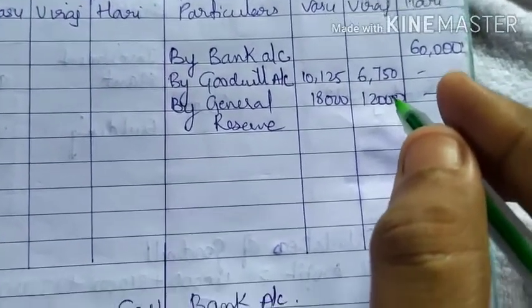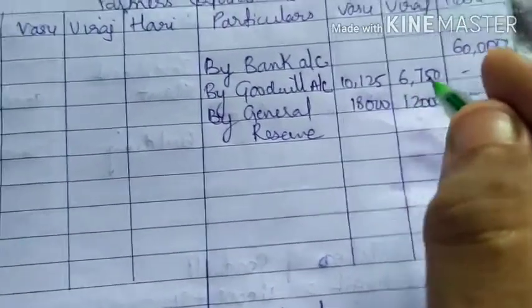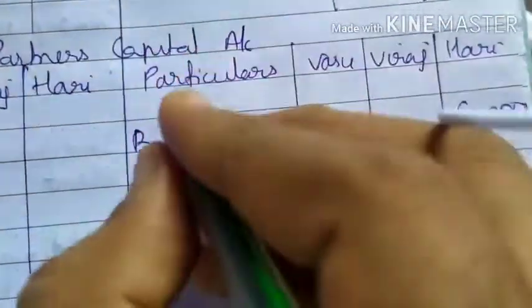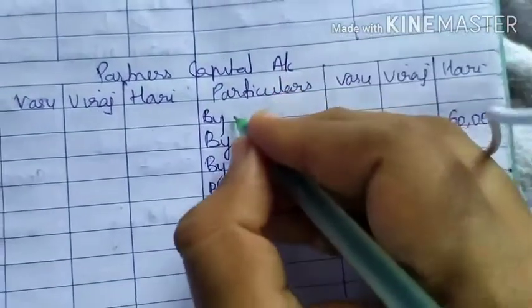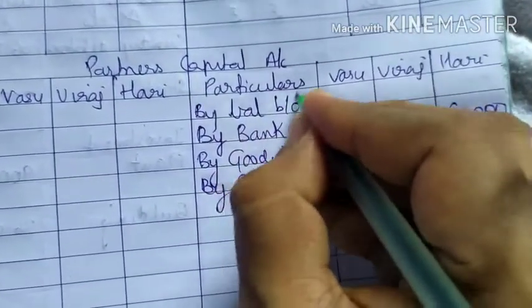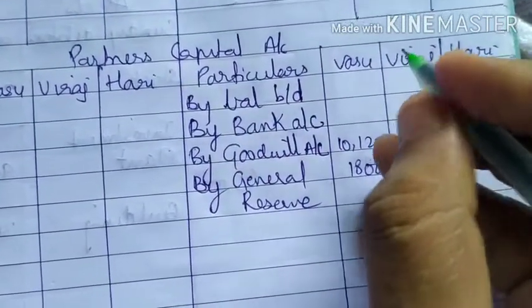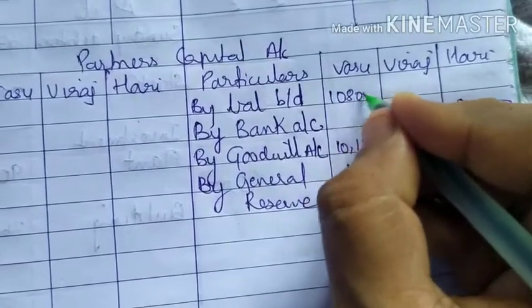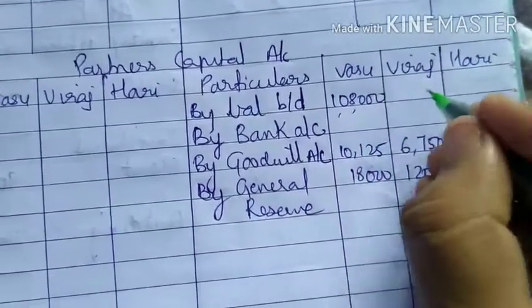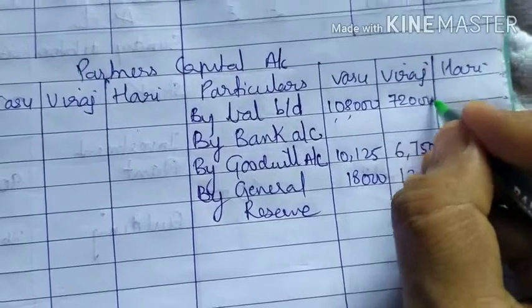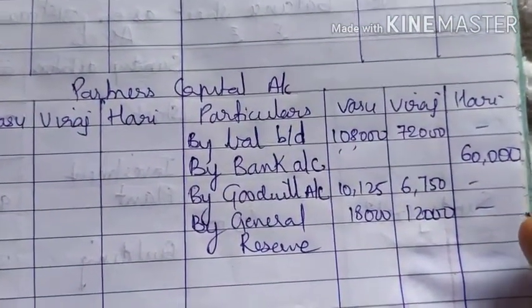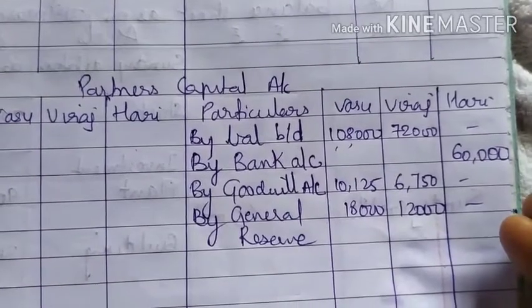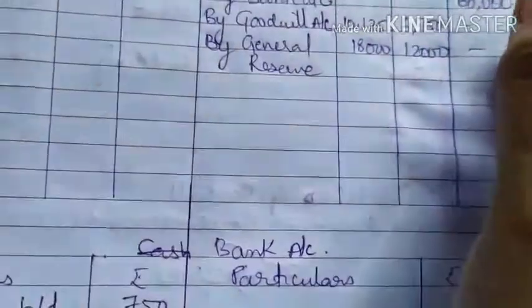Then we have the opening balance of capital account. We will write in the partners capital account credit side, by balance brought down, 1,08,000 and 72,000. Then we have done adjustments number 1 and 2.